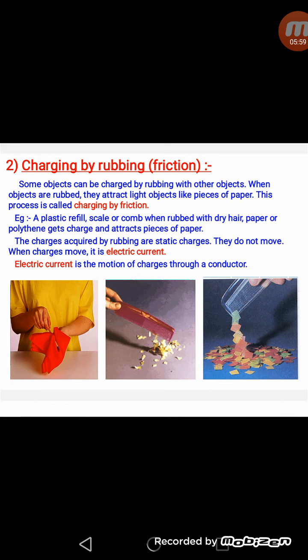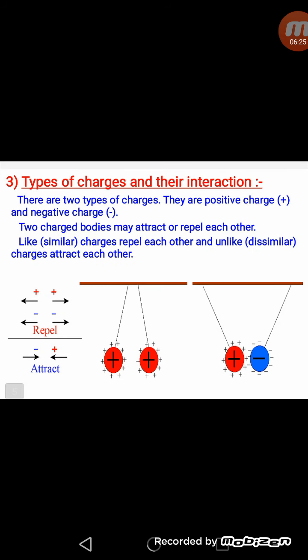The charges acquired by rubbing are static charges, they do not move, and when the charges start moving, that is called electric current. So we can say electric current is the motion of charges through a conductor. So there are two types of electricity, static electricity and current electricity. When the charges are at rest, it means if they are not moving, that is called static electricity, and if the charges are in motion, that is called current electricity.